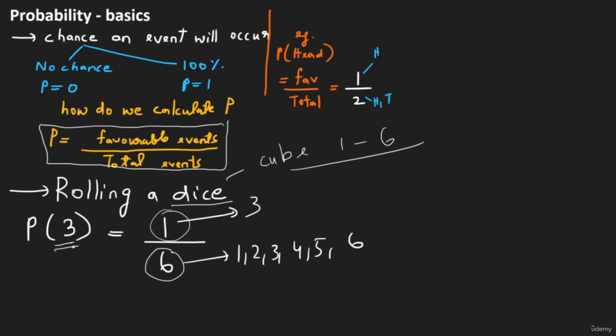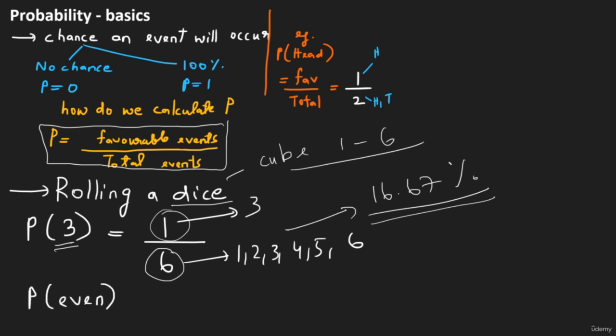So the probability to get 3 when you roll a die is 1 by 6, or you can say that the chance is 16.67%, right? If you do 1 by 6, you will get the value as 0.1667, and that is 16.67%.